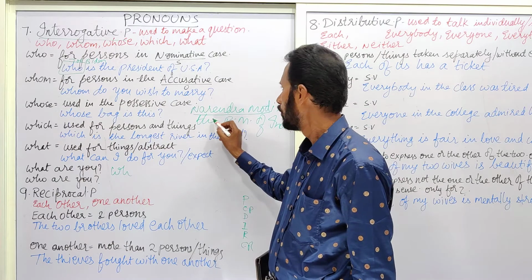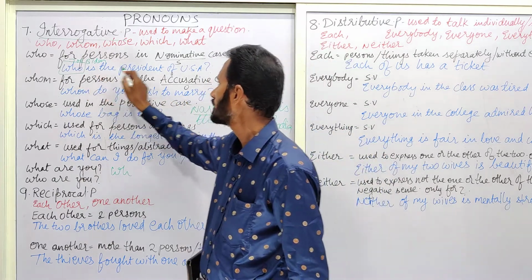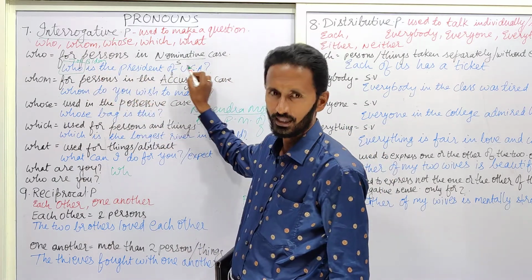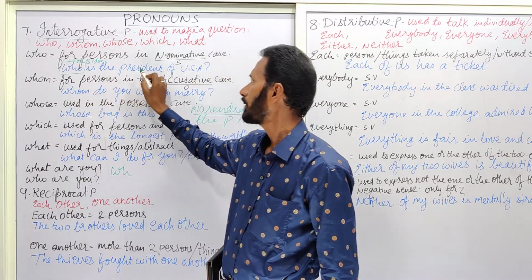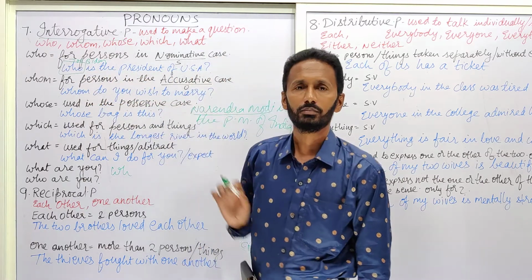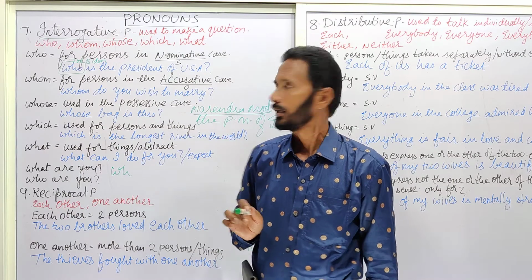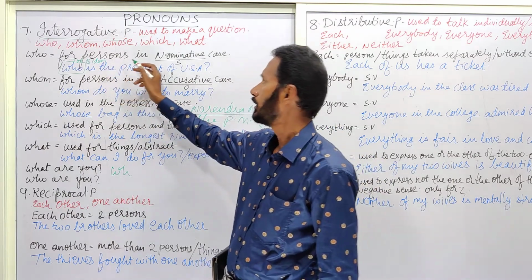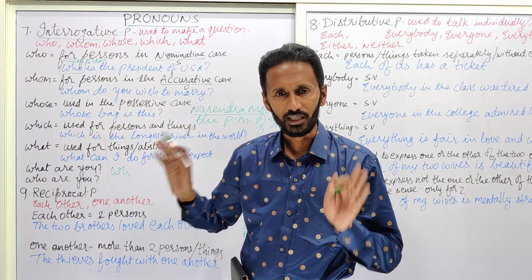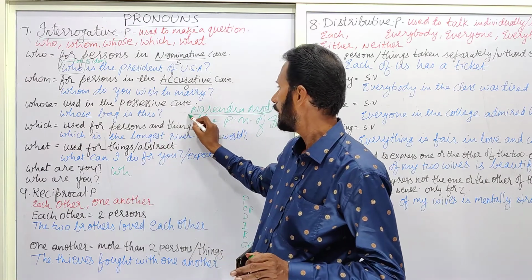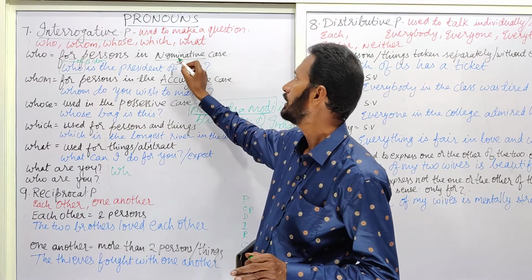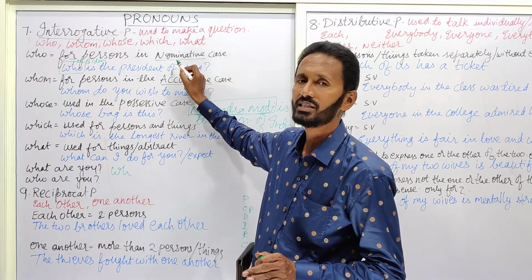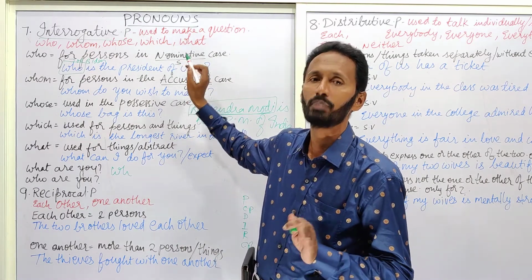Narendra Modi. So this who is used for persons in the nominative case. That means we got the answer Narendra Modi, which is said to be in the subject's place.